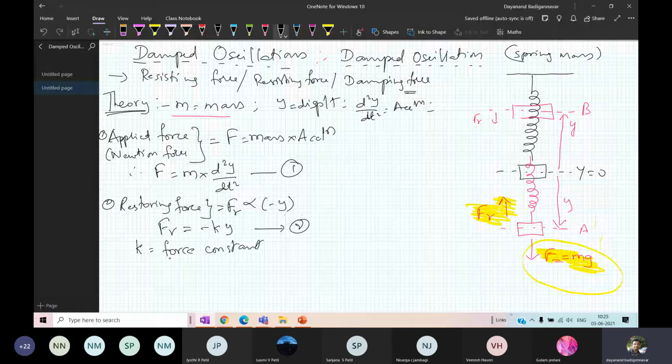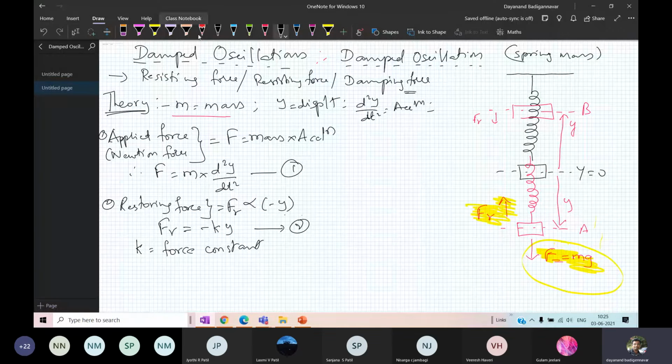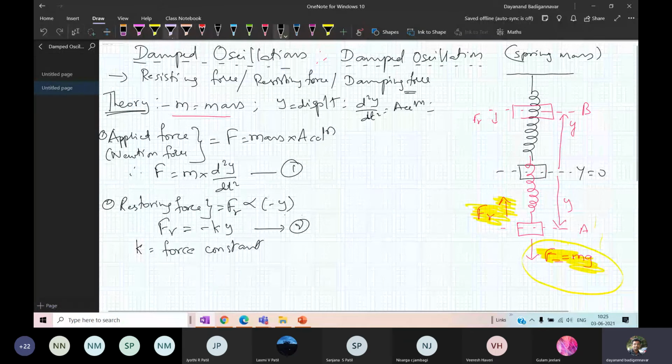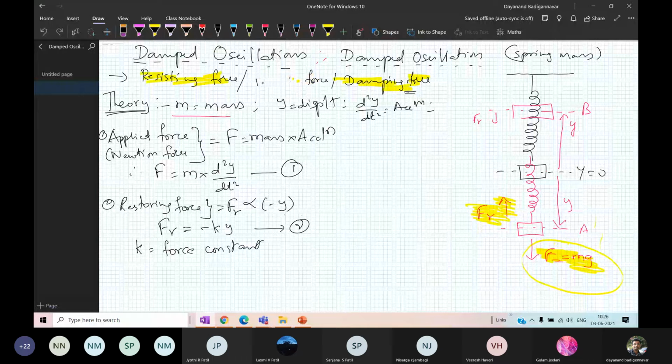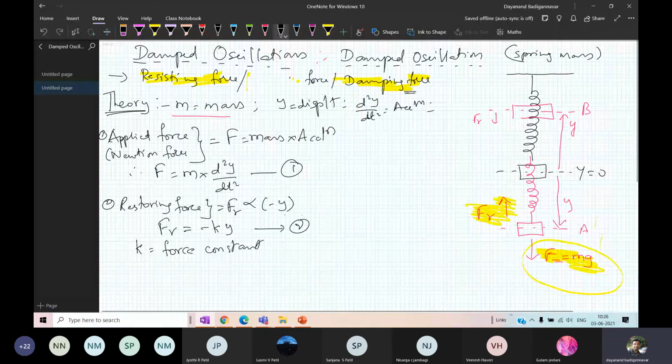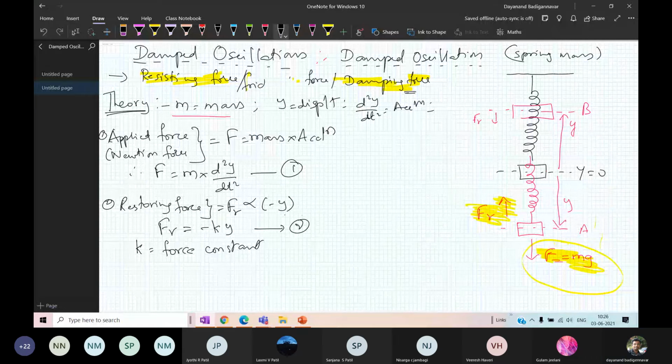Now there is one more force that is acting. What is the one more force you have? This force is the resisting force, or frictional force, or damping force. This is the frictional force you have.